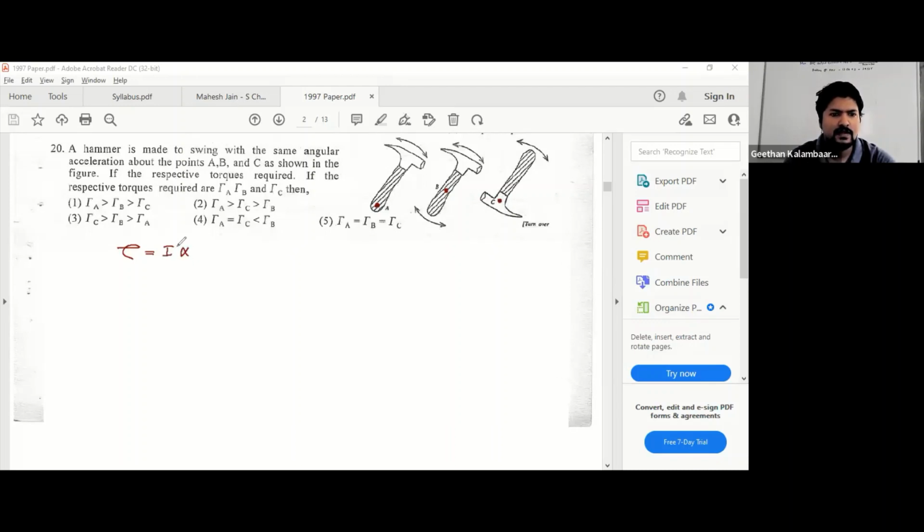So where you have a higher I, you will be giving a higher torque. Right, I. So what is I? I depends on the mass distribution. I depends on mass as well as mass distribution.